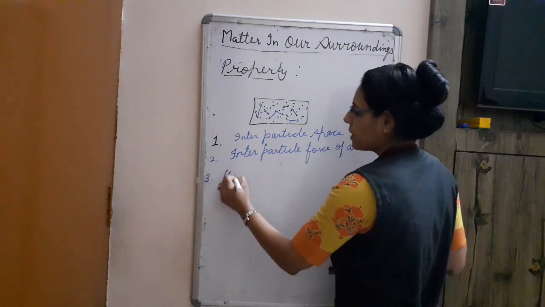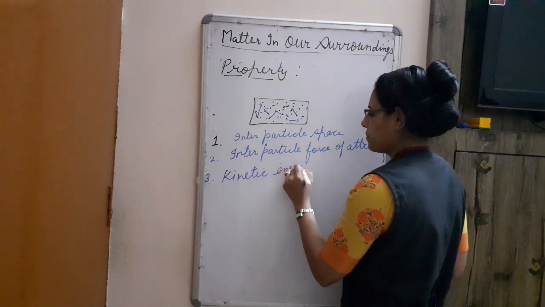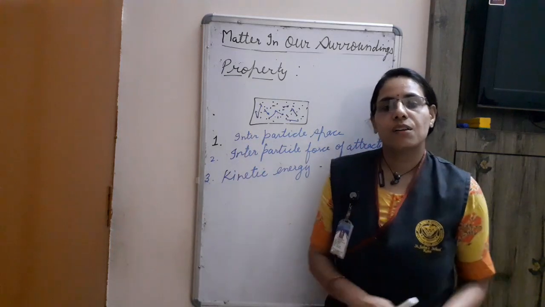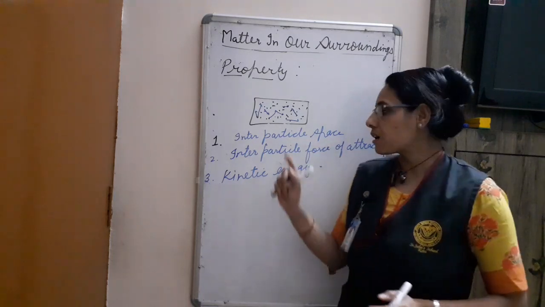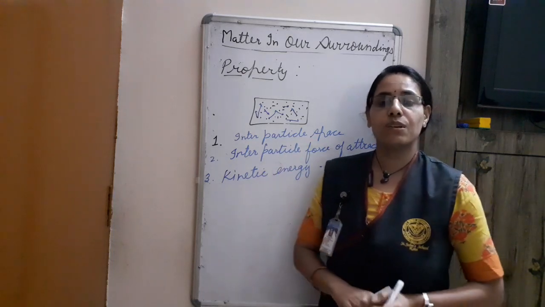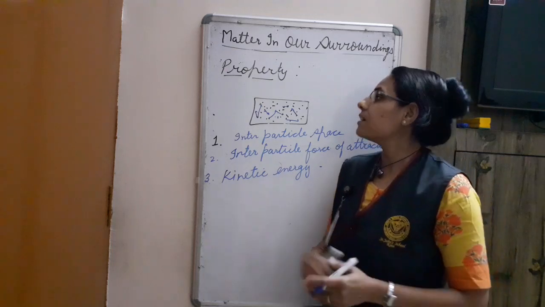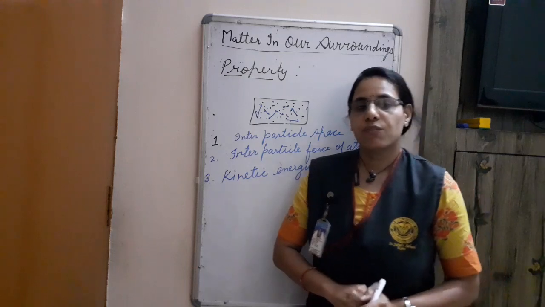So, third thing, kinetic energy. These three properties are the property which decides the state of matter. On the basis of these three properties, now we will decide the matter state, which type of state will be formed.